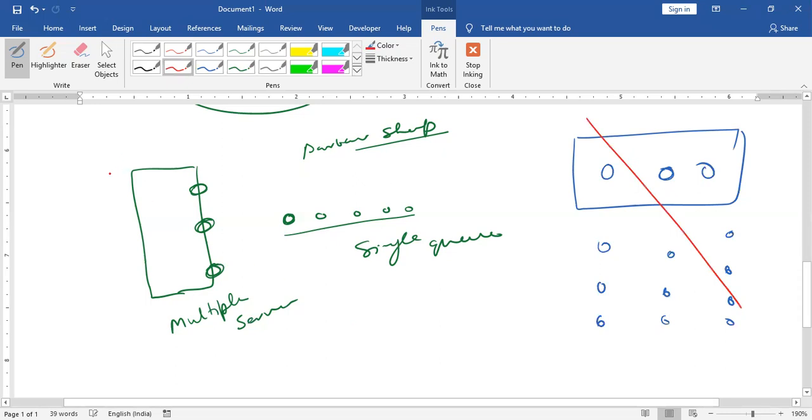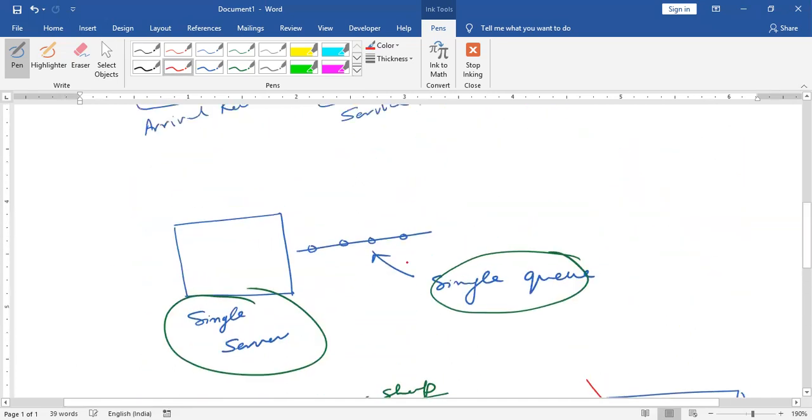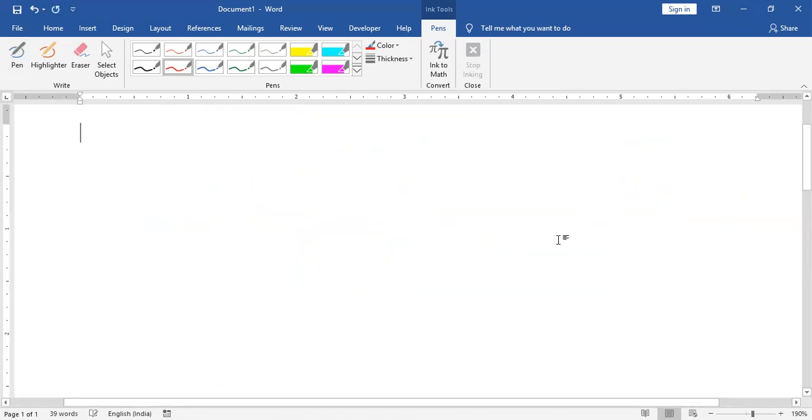We are not going to discuss multiple server, single queue. What we are focusing on is single server and single queue, right? It is in our syllabus. So just keep in mind that we are focusing on single server and single queue. Now, what type of questions are going to be asked in the examination? I am going to discuss a few things.